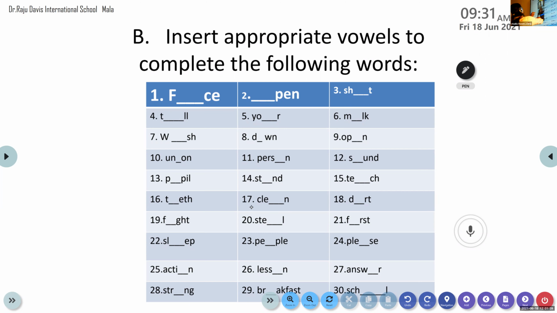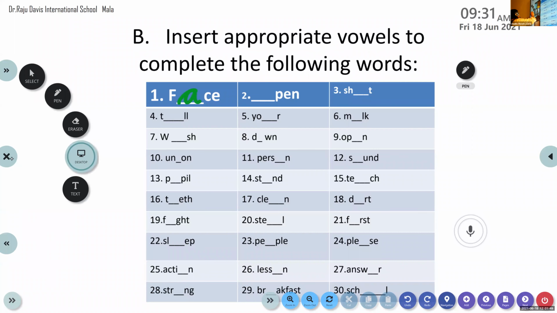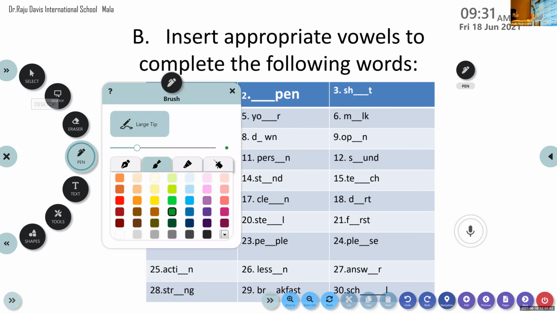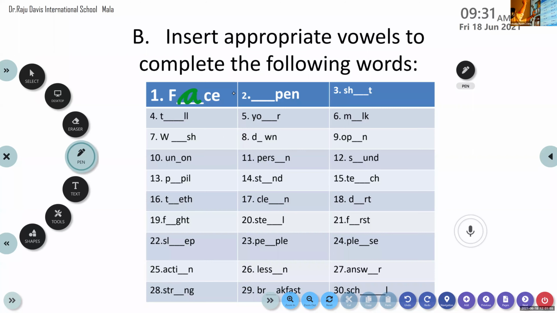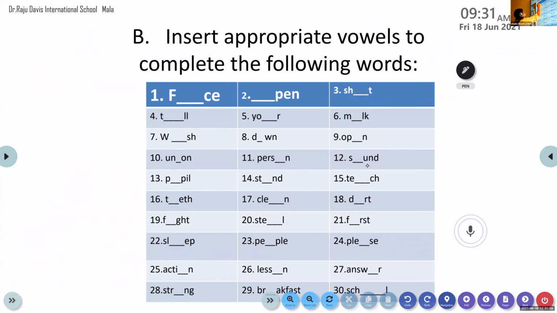We'll start with Daksha. Daksha, the first word. Which letter has to be inserted there? F-A. F-A, very good. F-A-C-E, face. Okay, I'll take a different color for you. This color is not so good. It is face, very good. All of you please write it in cursive, face. Very good, Daksha.